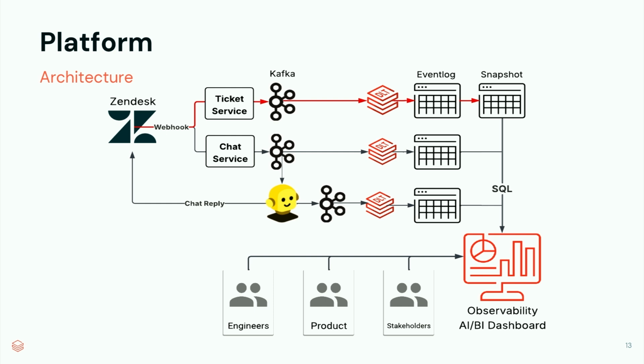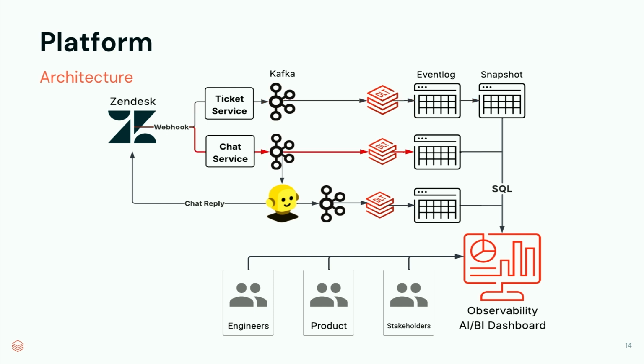Once these messages are processed by the materializer, which, like I said, is a DLT pipeline, we create an event log table. The event log table, as the name suggests, is just a simple log of events that are produced to Kafka. Since these are stateful events, events that carry state, we might also be interested in the latest state for a given ticket instance. So we also have this snapshot table. The snapshot table is the result of applying the events in the event log table in order, and you would end up with the state in the snapshot table.